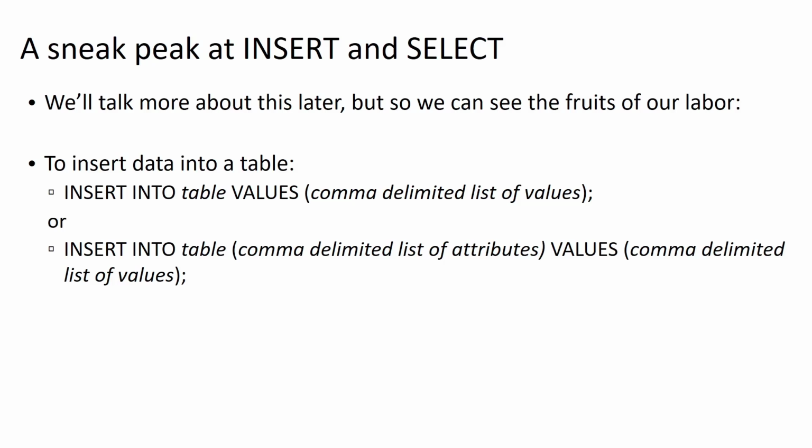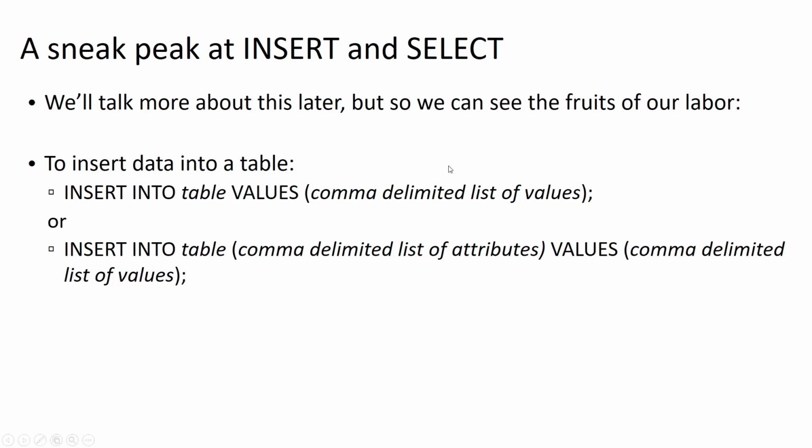Or another way we can do this is to say insert into, then the name of the table, then in parentheses, a comma delimited list of attributes, then the word values, and then in parentheses, the comma delimited list of values that correspond to those attributes that we provided. So this is just two different ways of getting to the same ultimate outcome. This second way is a little bit more flexible because we can specify the order of the attributes and then the order of the values, and as long as that matches up, everything is fine.